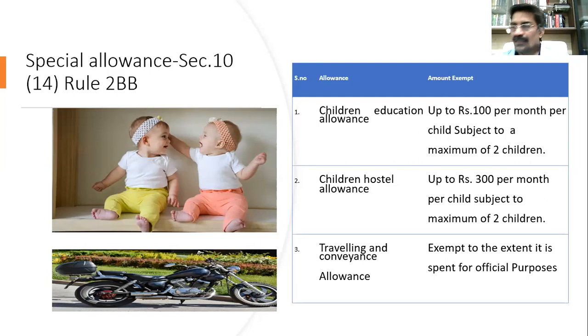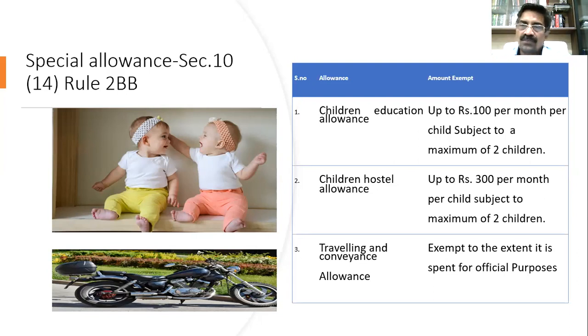So therefore he said I should get exemption for all the three. So the matter went to the Supreme Court. Supreme Court gave a beautiful judgment. When your second child is a multiple birth, then the exemption will be available for all. So that means if the first is a single child, second is twins, I'll get exemption for 3 children.